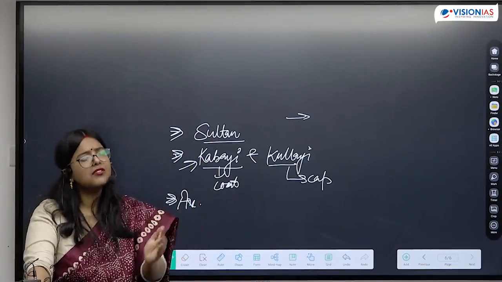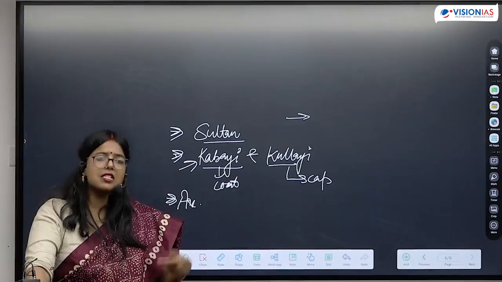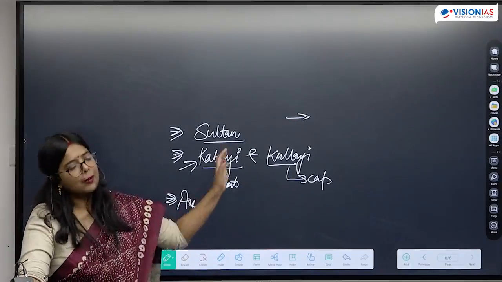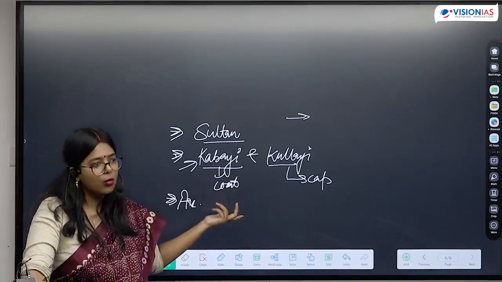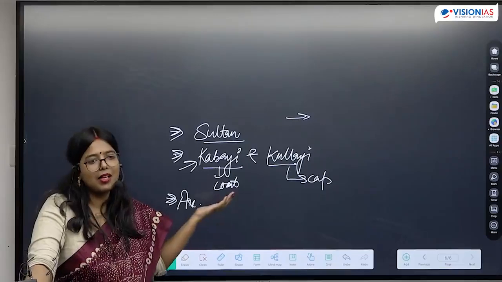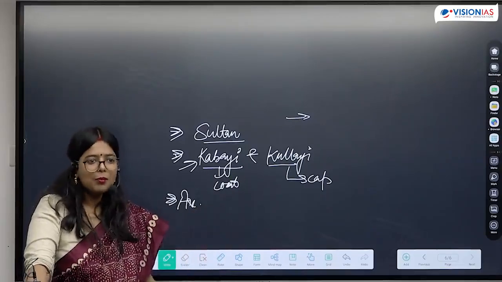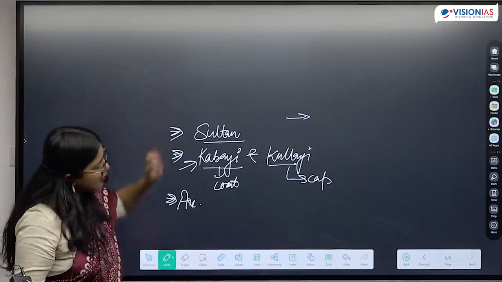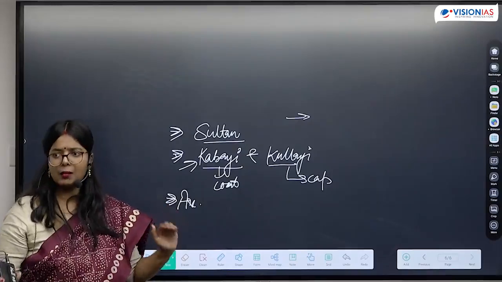There might have been fights, there might have been differences, but there are histories of assimilation and peacefully coexisting, as Akbar would have said it, that is also present. Is this clear?